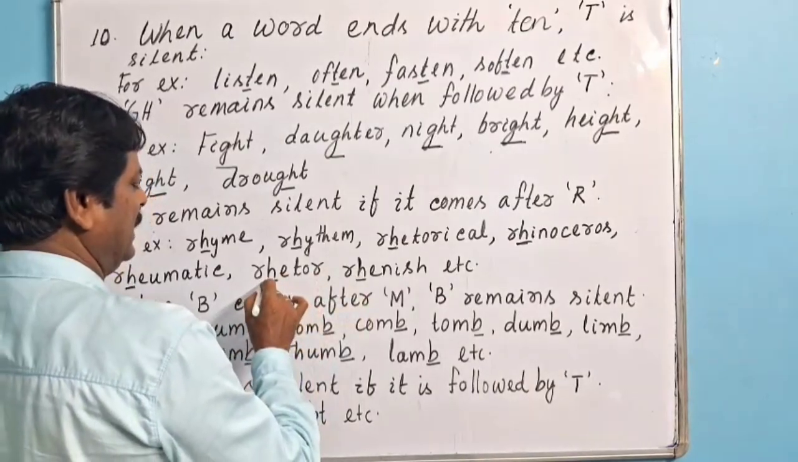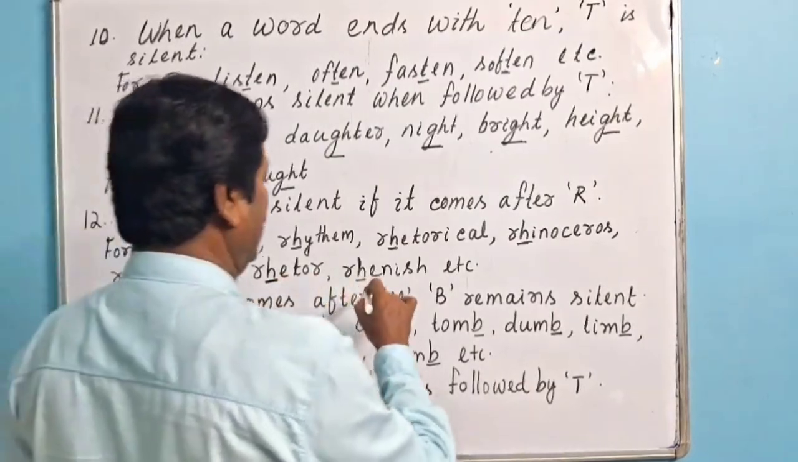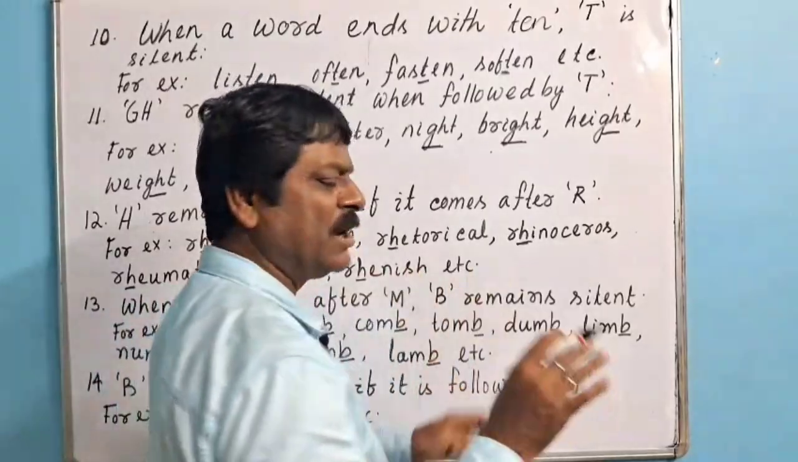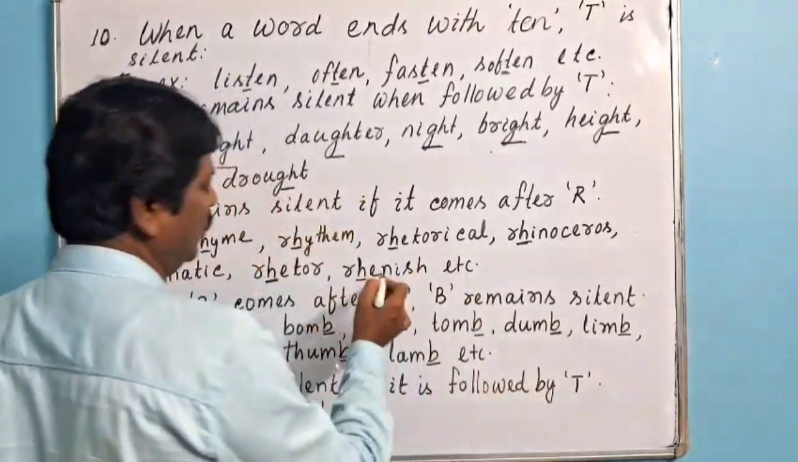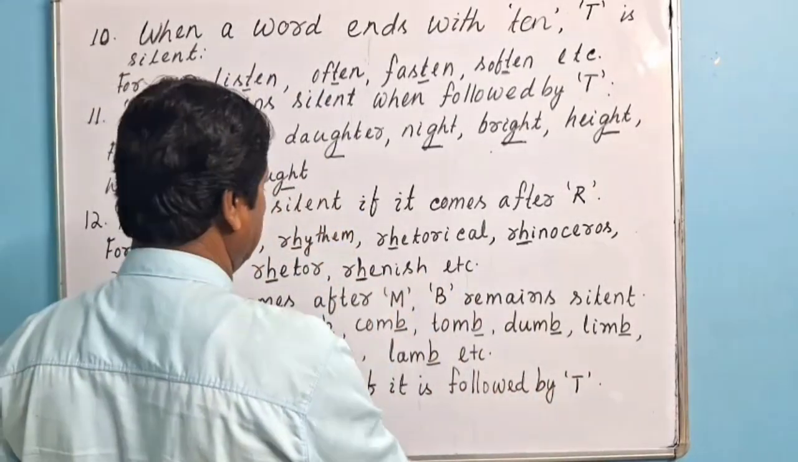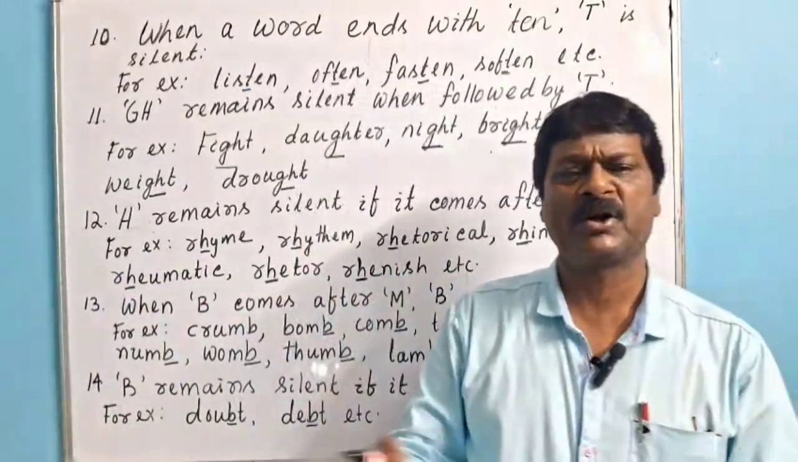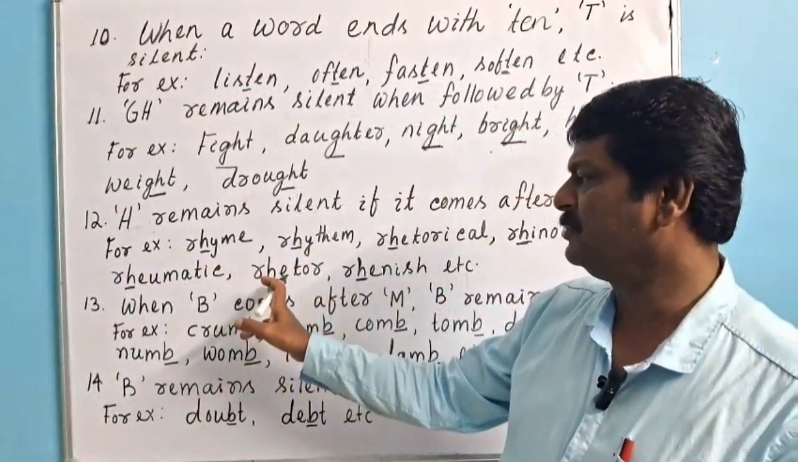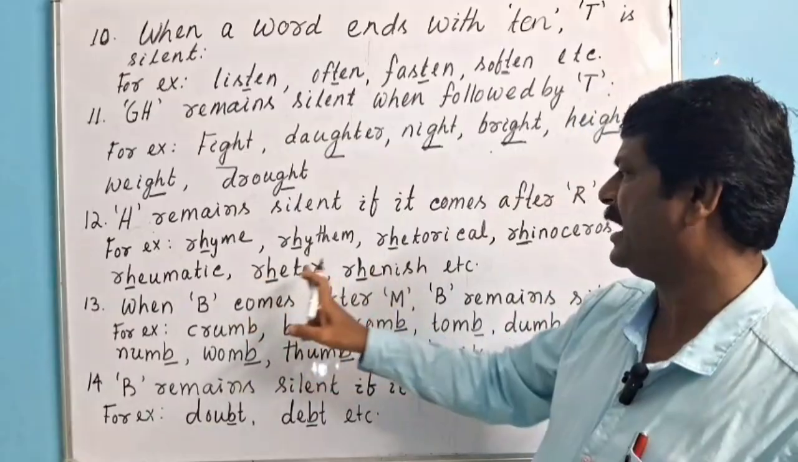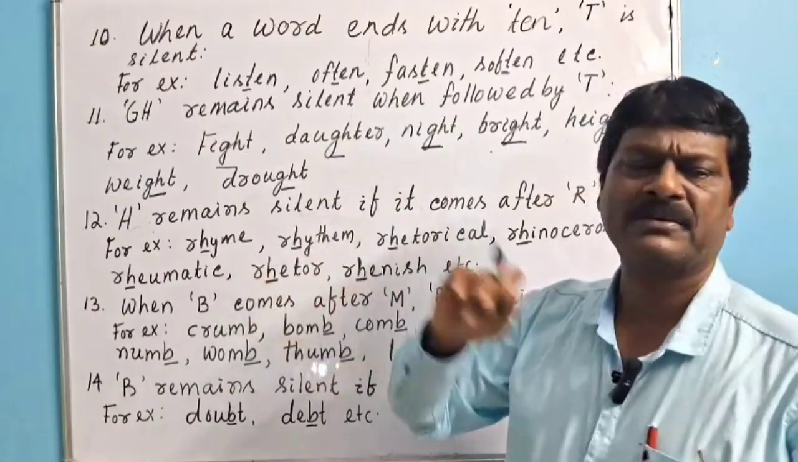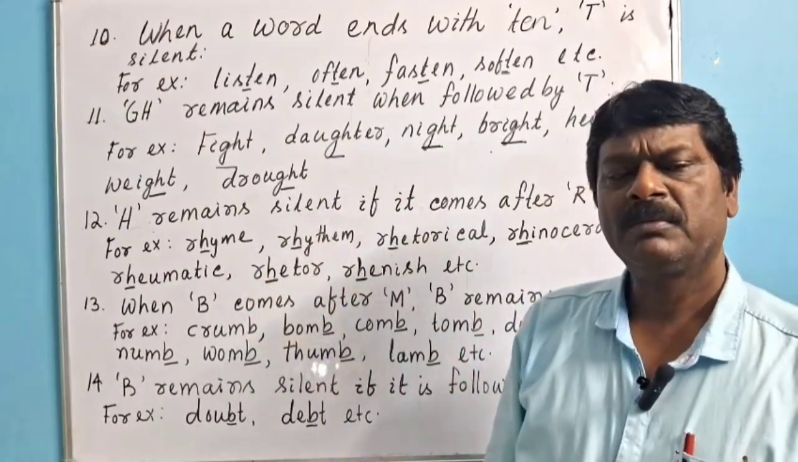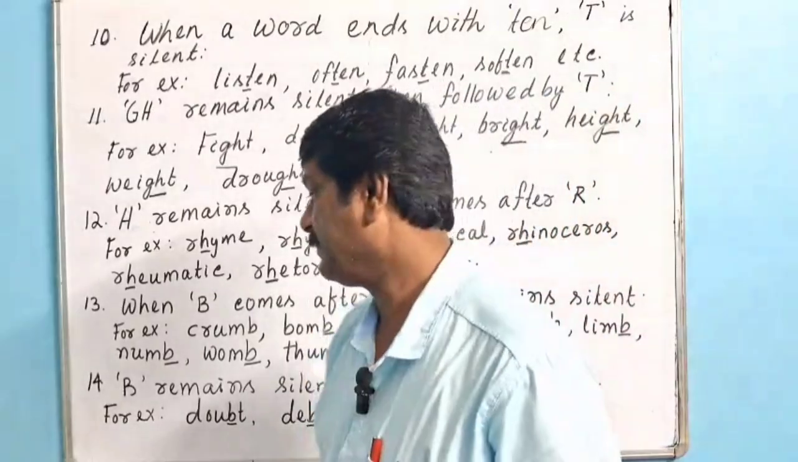Rhetor, here H is silent. Rhenish, it is a wine in Italy. So here H is silent. So this point says H remains silent if it comes after what? After the very letter R. Now we shall go for point number 13.